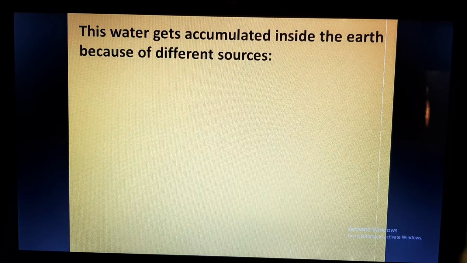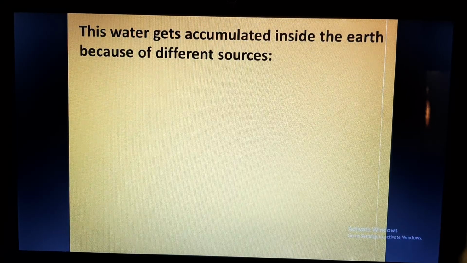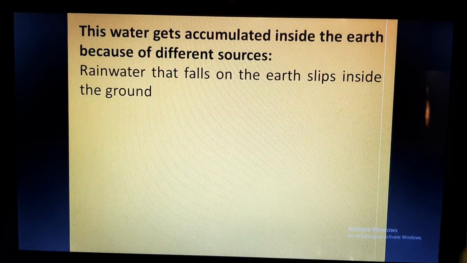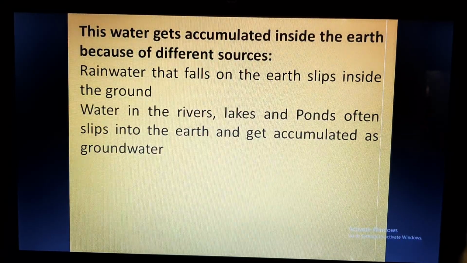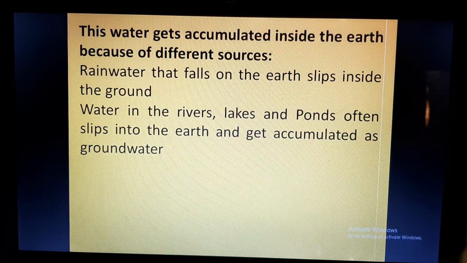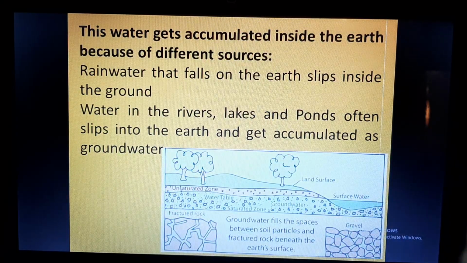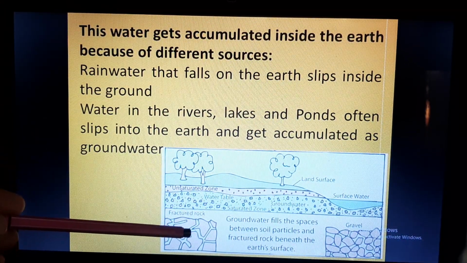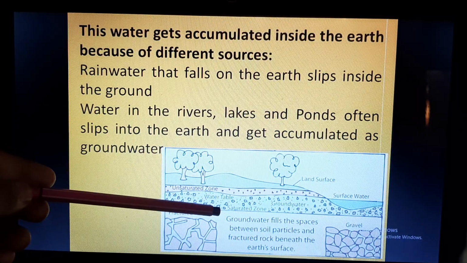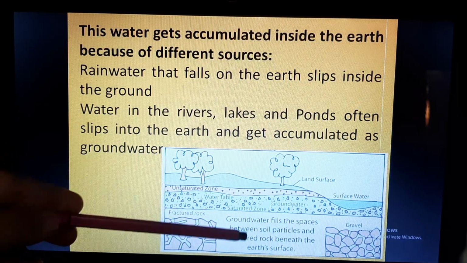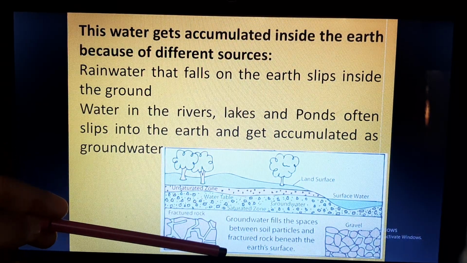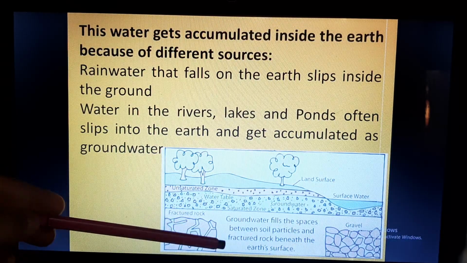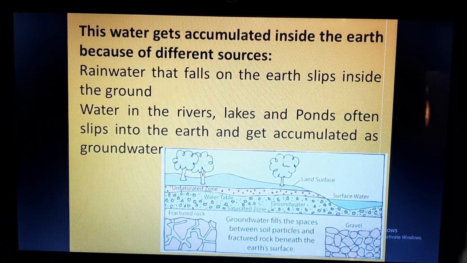Now, this water gets accumulated inside the earth from different sources. Rainwater which falls on the earth slips inside the ground. Water in the rivers, lakes and ponds often slips into the earth and gets accumulated as groundwater. Here you can see in the picture that this is groundwater. This is also groundwater. This is the saturated zone. This is the unsaturated zone, and this is groundwater which is present in between the rocks.